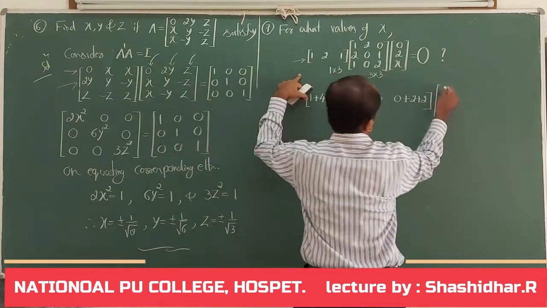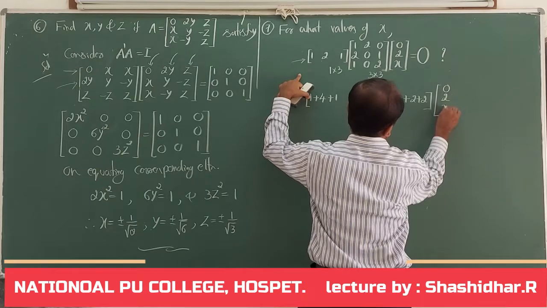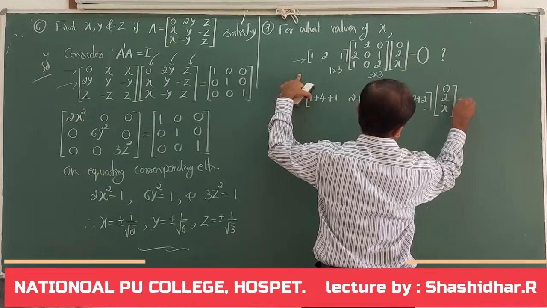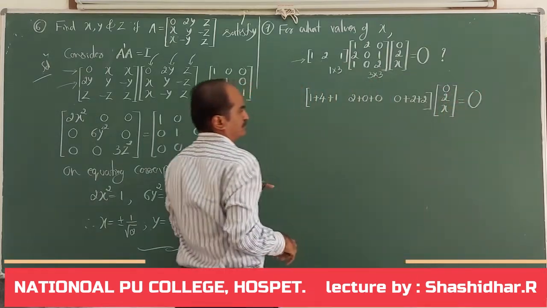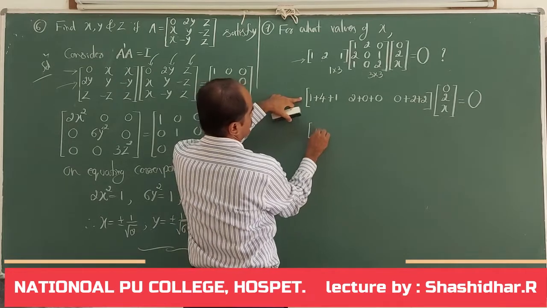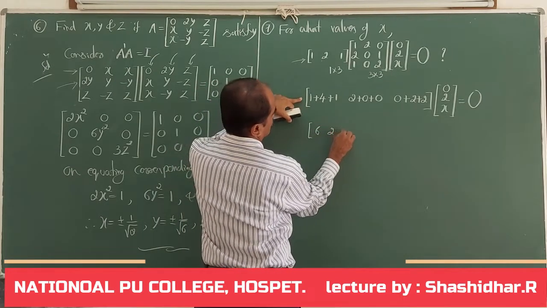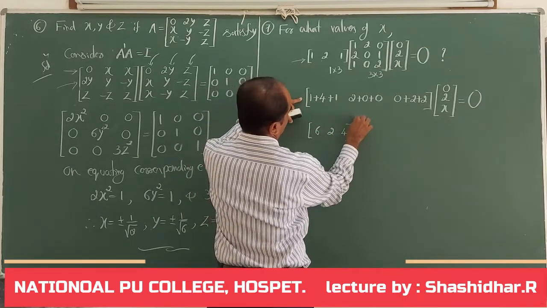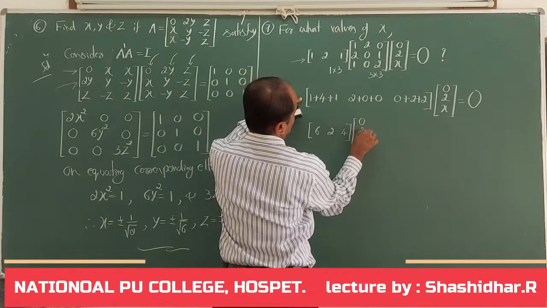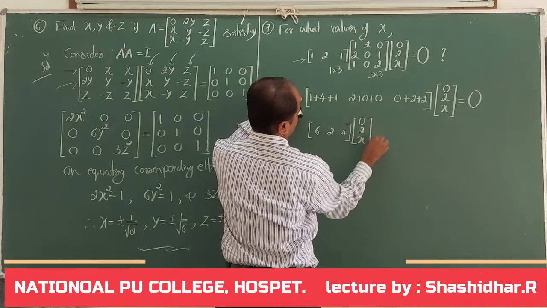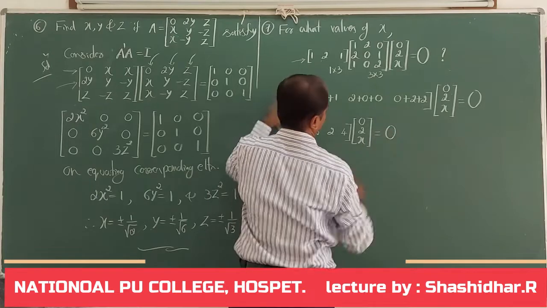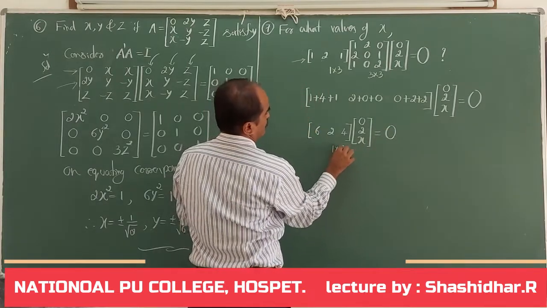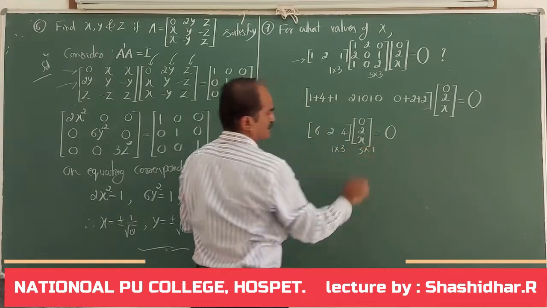Now write this column matrix as it is, 0, 2, x, is equal to O. So it is the matrix 6 2 4 into the column matrix 0 2 x is equal to the null matrix. The first matrix is of order 1 by 3, the second matrix is of order 3 by 1.